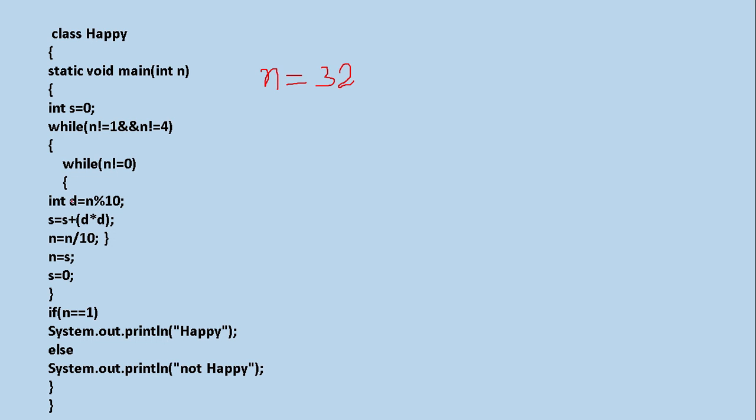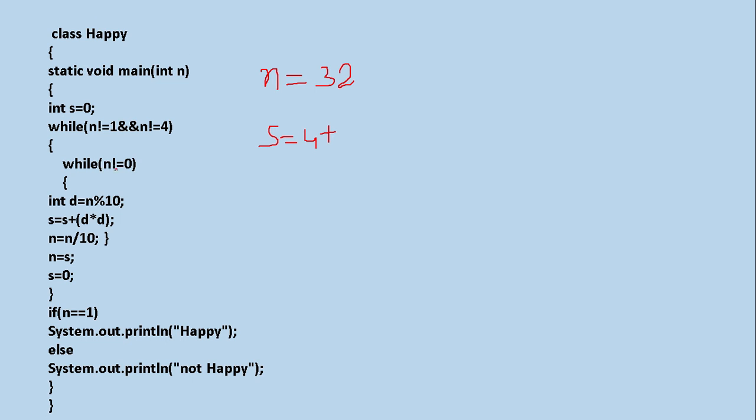Now these are the steps which are going to be performed. First, d is equal to n modulus 10, that means 2 you are getting. Now s is equal to s plus d into d, that means the first digit we have extracted is 2. 2 into 2, 4. So in s I have added 4. Now n is equal to n divided by 10, that means this becomes 3.